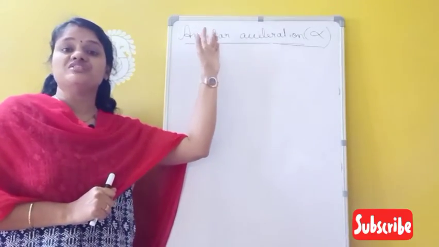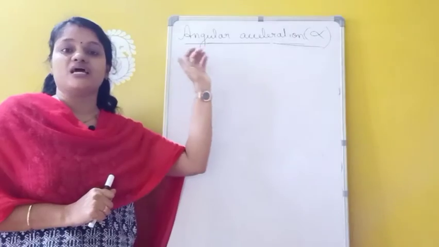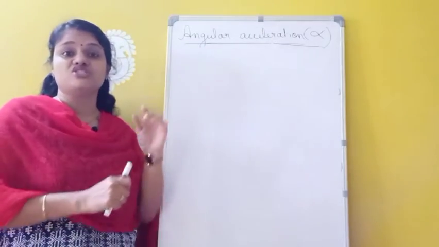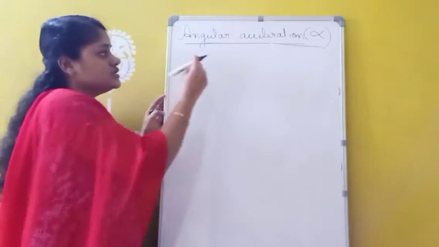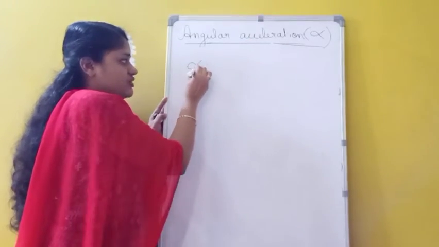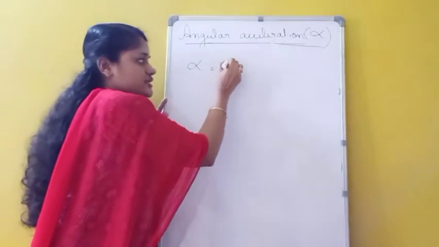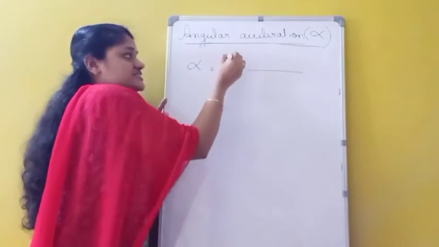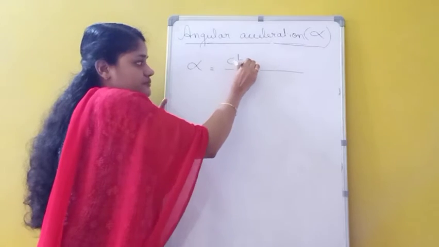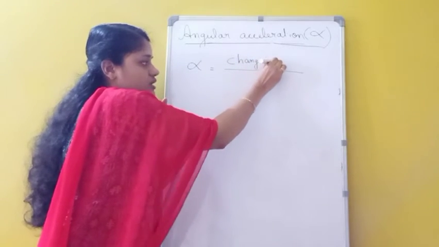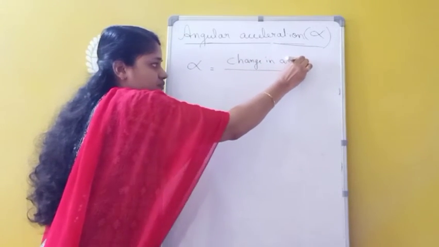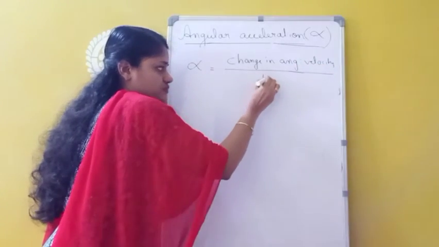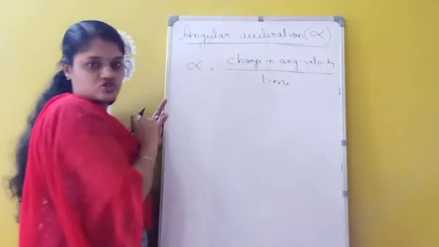Angular acceleration. The rate of change of angular velocity is called angular acceleration. The symbol is alpha. So angular acceleration alpha can be written as the rate of change of angular velocity, that means the ratio of the change in angular velocity with time.